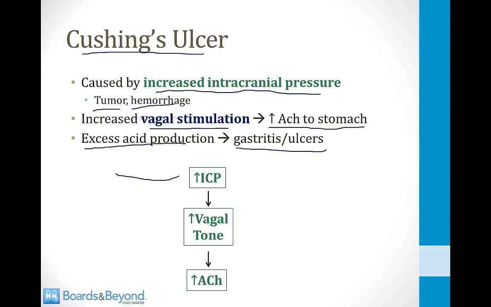So as I've shown at the bottom of the screen, raised intracranial pressure leads to increased vagal tone, which leads to high acetylcholine secretion onto the parietal cells. And just like with patients who have burns, patients with increased intracranial pressure are often placed on proton pump inhibitors to prevent this from happening.